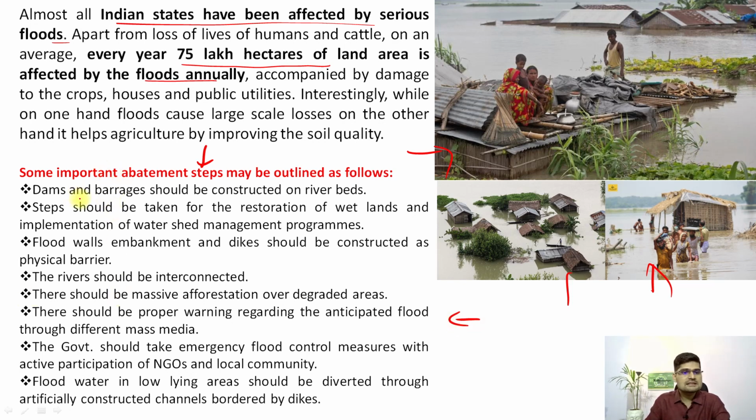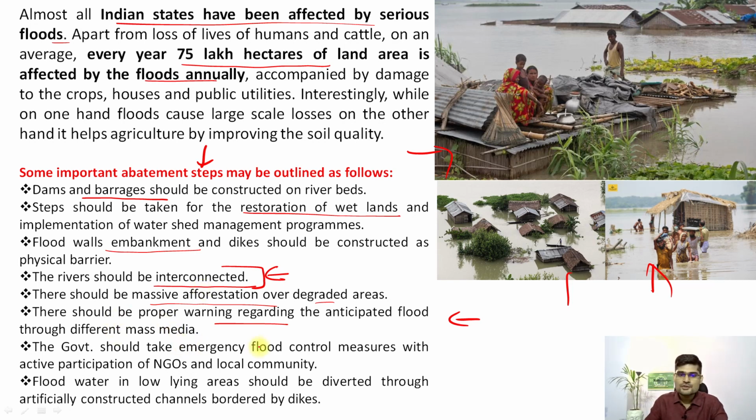You can pause the video. So dams and barrages are being constructed. Then steps should be taken for restoration of wetlands, and for flood walls and embankments. Rivers should be interconnected. Interlinking of rivers is one concept that has been taught for about two decades now, but there is also a problem of ecological concern if we link rivers of different nature. That is alongside it. But there could be a massive afforestation plan to reduce the runoff over degraded areas. There should be proper warning. That is important to minimize the impact. People could be warned earlier so they could go to a safe location.